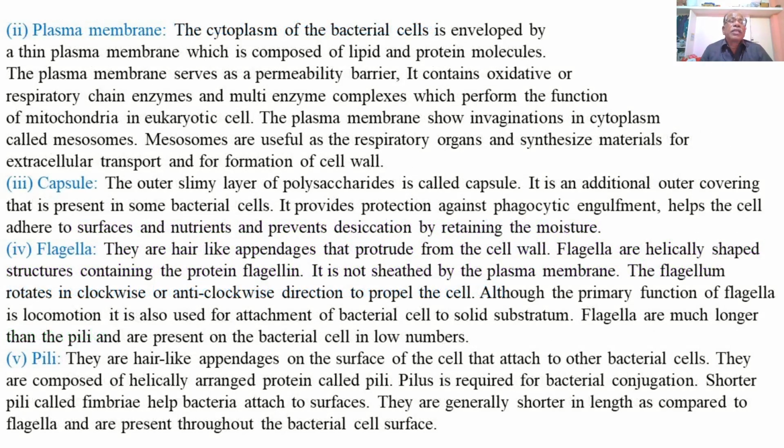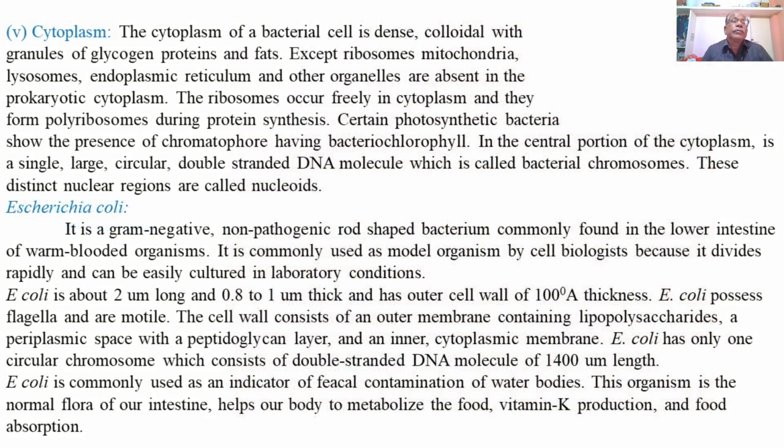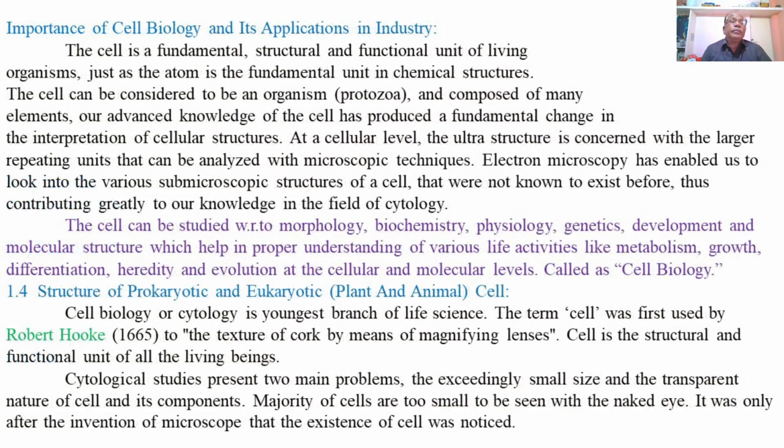Then, plasma membrane. So, the structure of prokaryotic and eukaryotic plant cells.